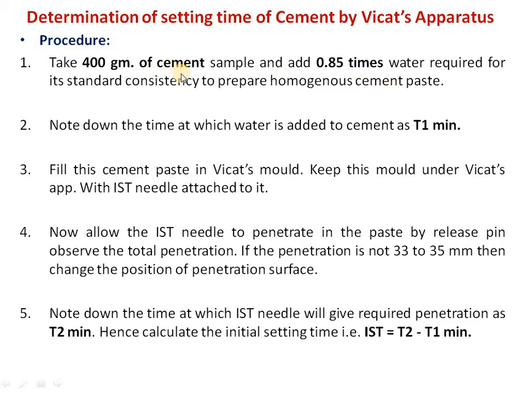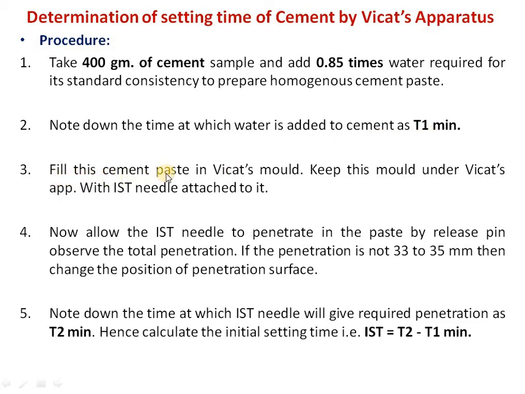So by taking this much cement and water of about 85% of the standard consistency, this water should be added to the cement and we can prepare a homogeneous cement paste within the gauge time. Note down the time as soon as we add water to cement as T1 minutes. This is the starting point of addition of water. We should note down the time T1.